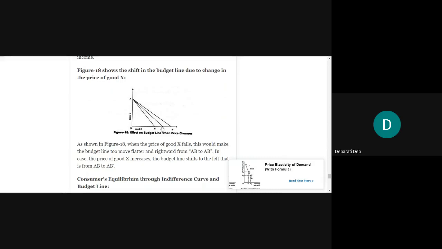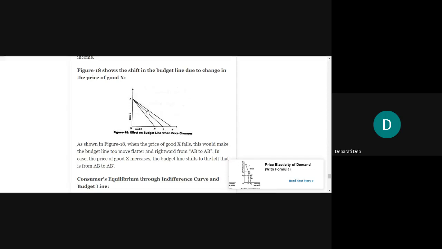Now you can buy more units of good X because the price of it has fallen. That's why you can buy more units of good X. Although point A will not change because good Y's price is still the same, there will be a shift in the budget line from the previous one towards the right because your budget has increased due to the fall in the price of good X. This will look like a flatter one. Had it been a decrease in the prices of both good X and good Y, then it would have been steeper as before.